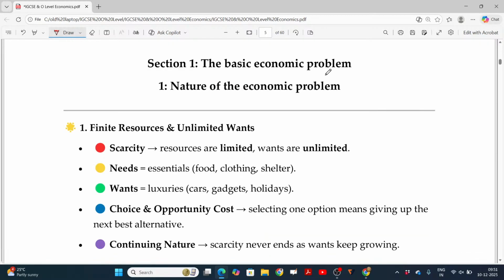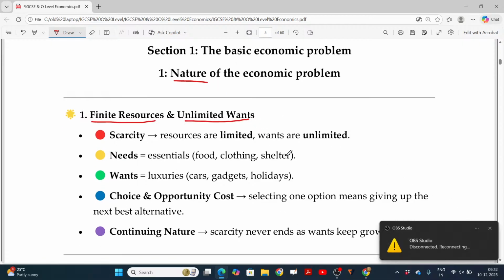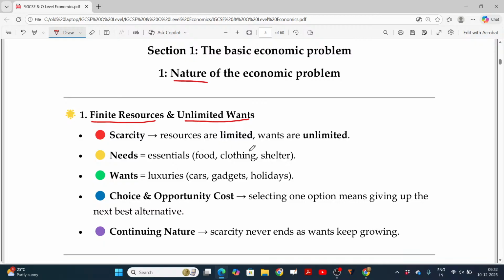So the basic problem. Before we go into this first section, let's complete the nature of the economic problem. The nature of economics: finite resources and infinite wants. You may have 100 rupees in your hand, but you're supposed to purchase 3 items, the values of these three being 75, 25, 150.